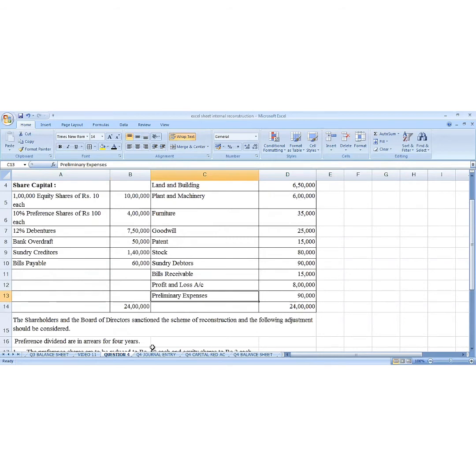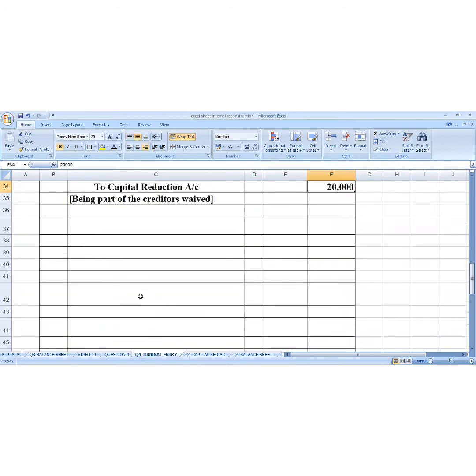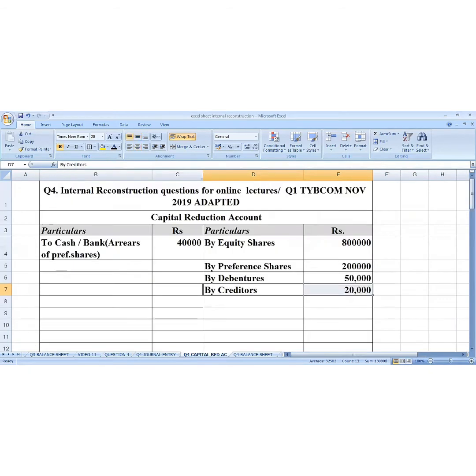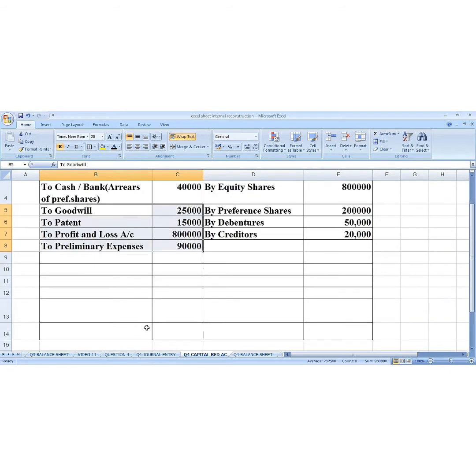So capital reduction account will be debited and all these accounts will be credited. This is a journal entry: capital reduction account debit to goodwill, to preliminary expenses, to profit and loss, to patent. The total comes to 9,30,000. This we are going to write on the capital reduction account, on the debit side: goodwill, patent, profit and loss, preliminary expenses.